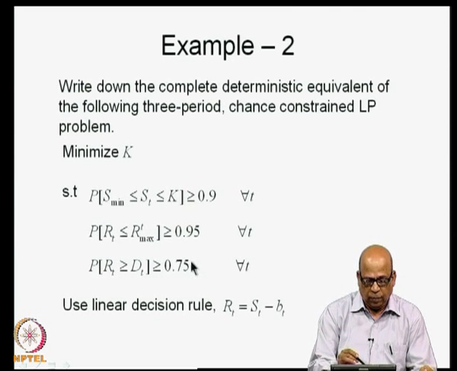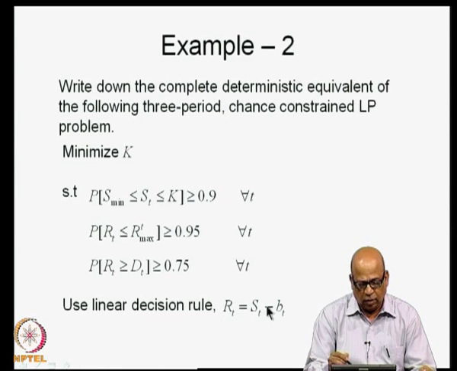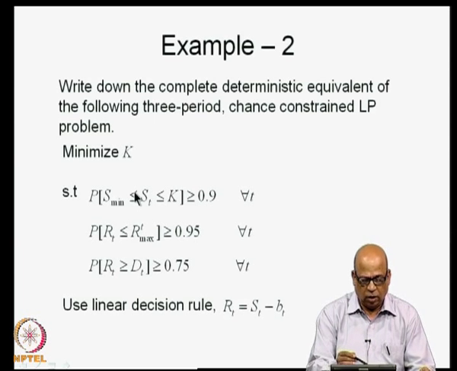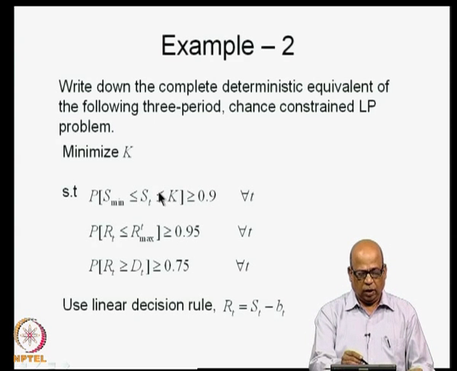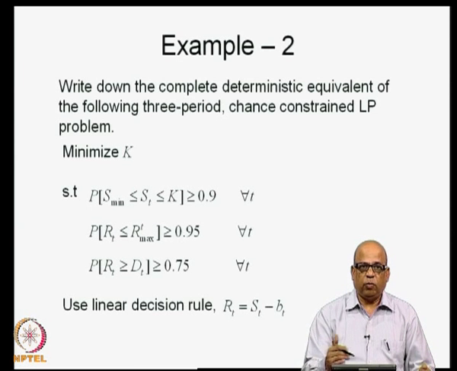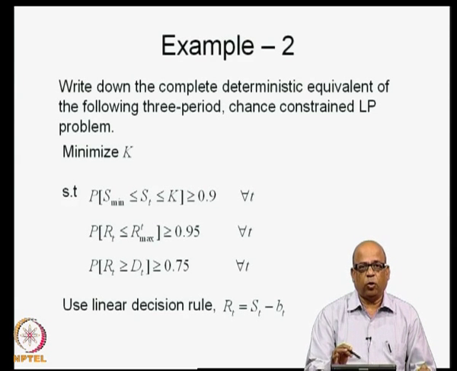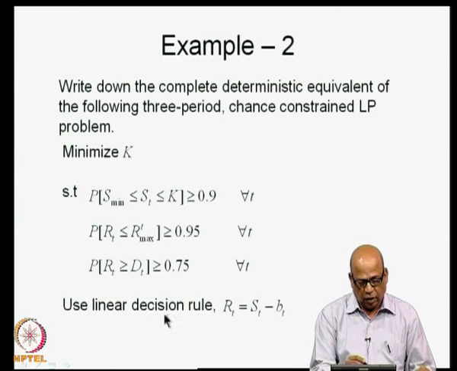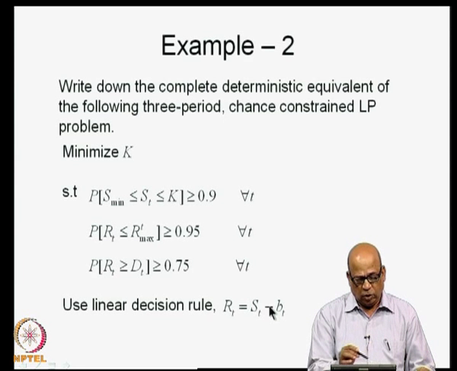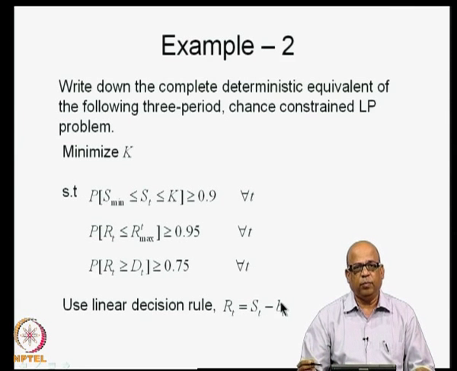Now, depending on the type of linear decision rules that we use, as we have shown in the earlier type of linear decision rule, ST may turn out to be a deterministic parameter, but we will now see that it is in fact not so in general. So, we will use a particular linear decision rule of the form RT is equal to ST minus BT. The LDR that we used earlier was RT is equal to ST plus QT minus BT, but now we will simply say RT is equal to ST minus BT.